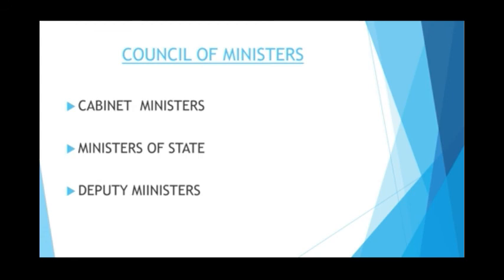His Council of Ministers consists again of three categories of ministers. First is Cabinet Minister, who are very experienced persons and given very important portfolios like education, health, industry, agriculture, etc. The ministers of state work under Cabinet Ministers and are given other portfolios. Deputy ministers help the Cabinet Ministers and the ministers of state.